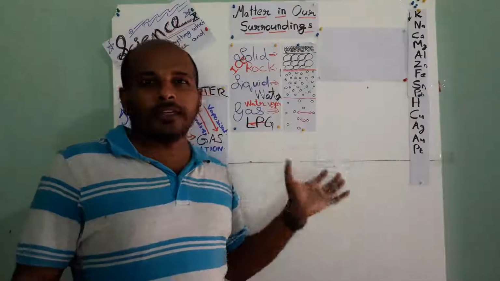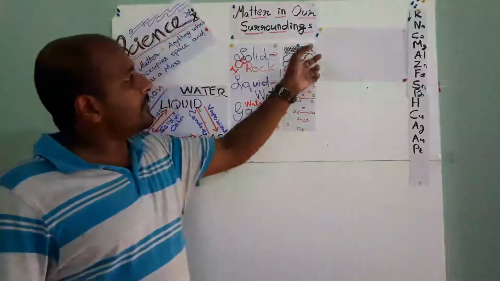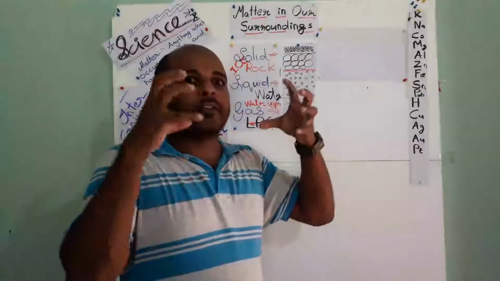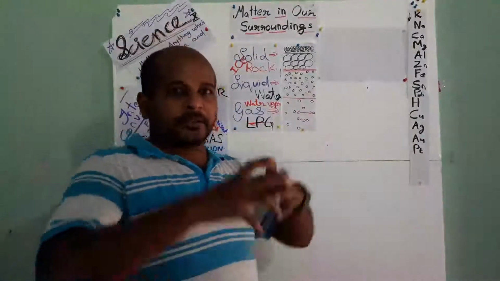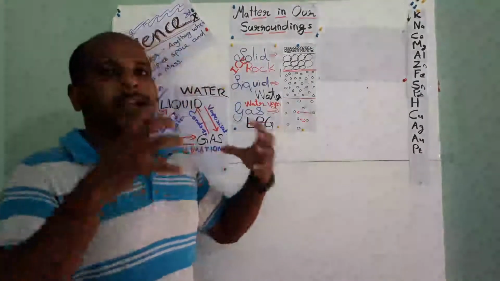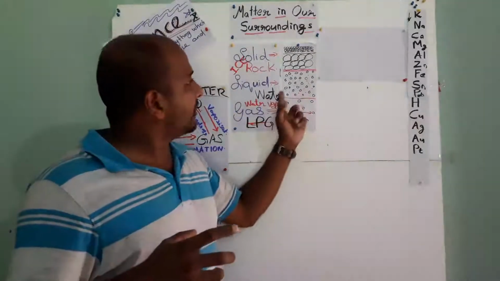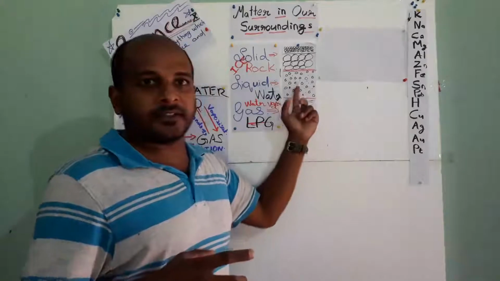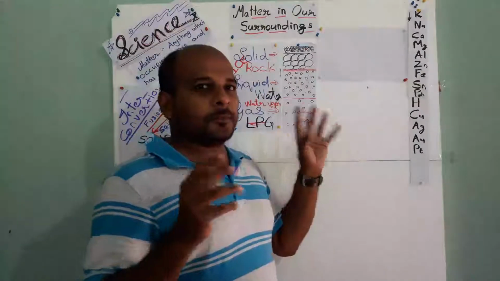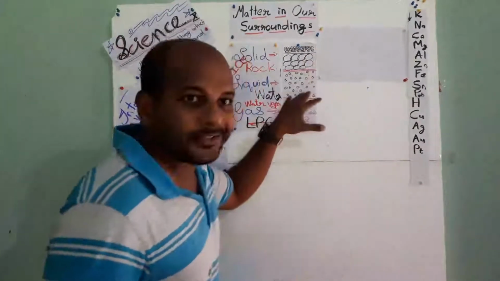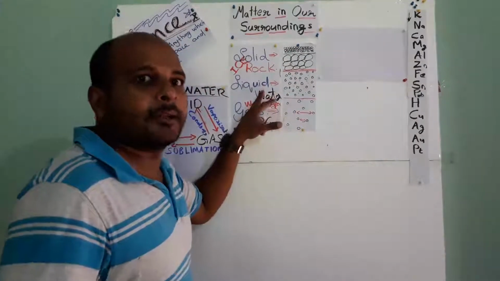Understand? When we heat a solid, the distance between the particles will try to increase, and at a particular point that distance will reach a maximum. When the distance between the particles of a solid increases, it will become liquid.